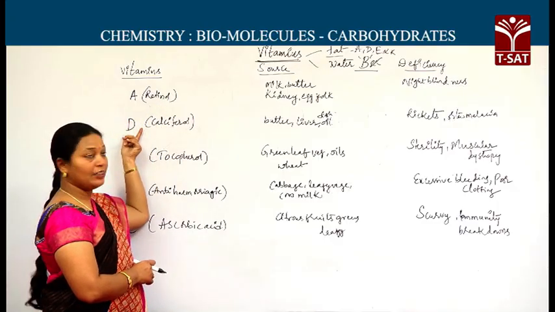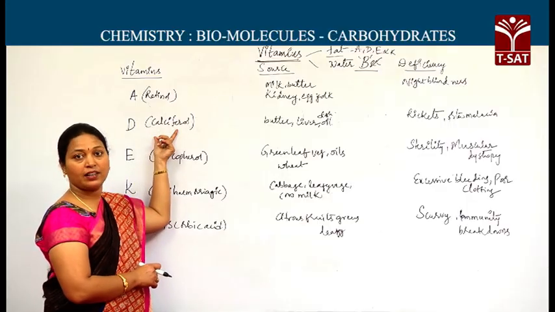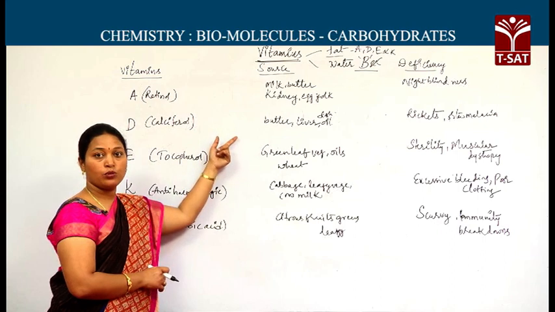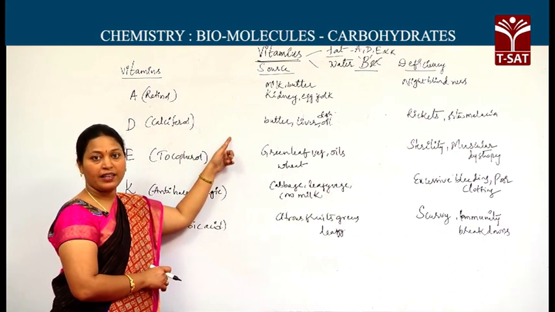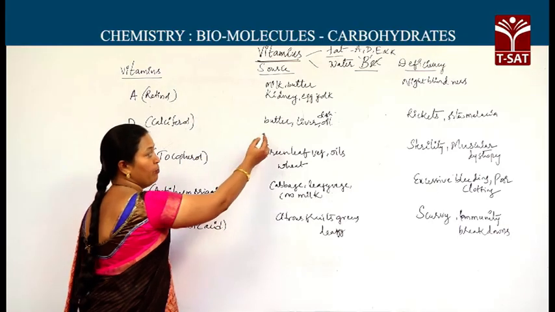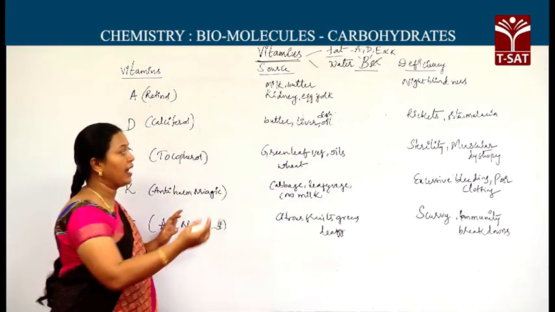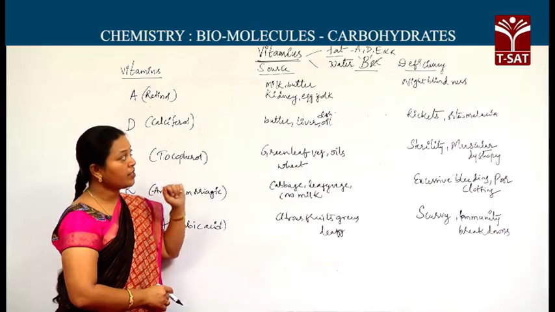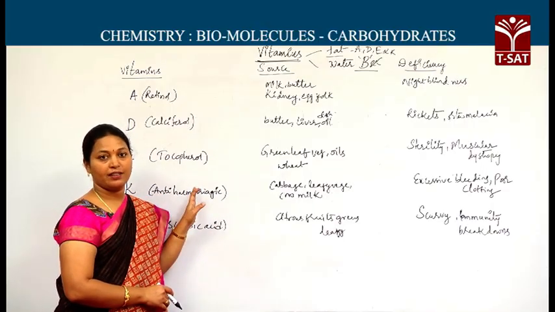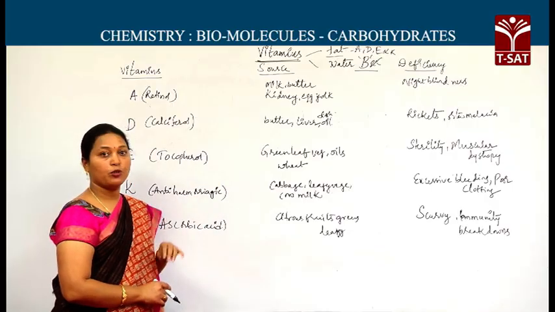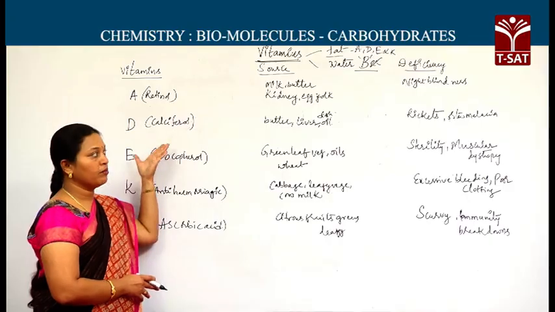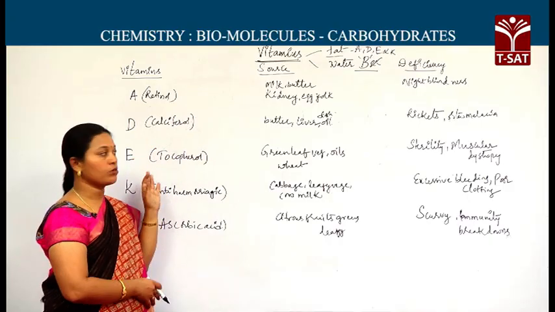Next, vitamin D. Sources, as you know, very much from sunlight; it is synthesized in the body. Of course, through food also we can get it: butter, liver of the animals, fish oils are the sources. Deficiency diseases: rickets in children, osteomalacia in adults. Those two are related to the bones. Bones may become brittle and they may get pains in the joints also.